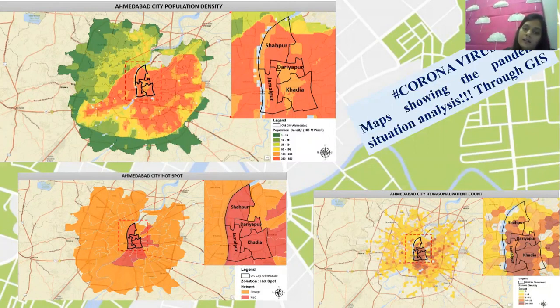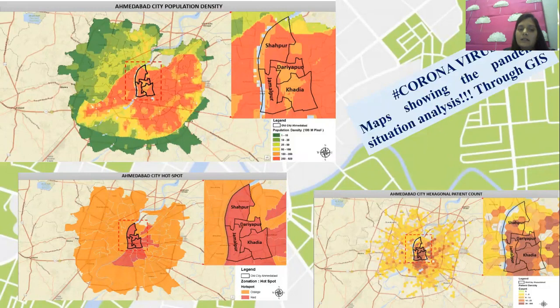So what they have done is made a whole system in GIS and they update it every day. If cases are recorded, they just have to enter the data in GIS management and they can do all the analysis. In the pandemic situation, we will discuss the first map in detail.